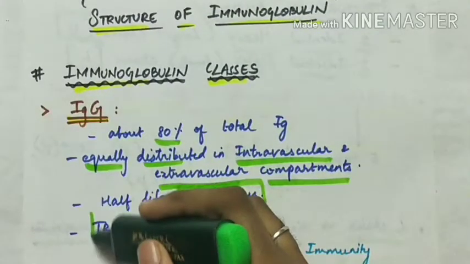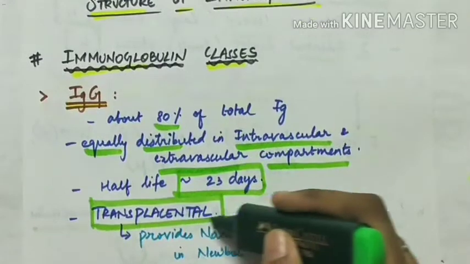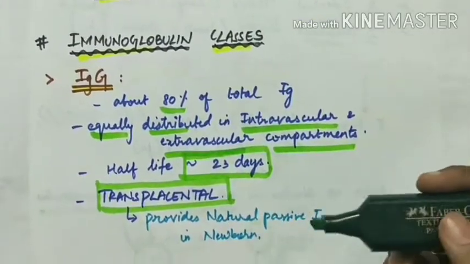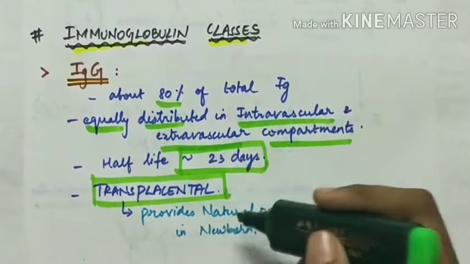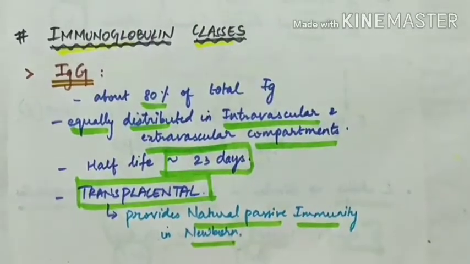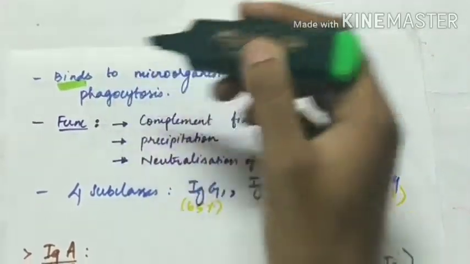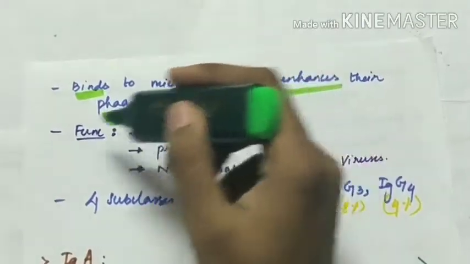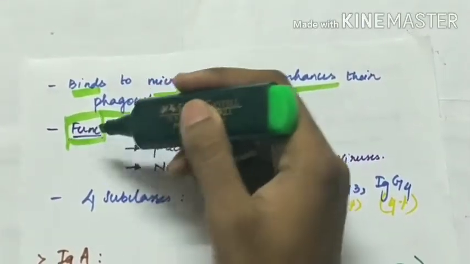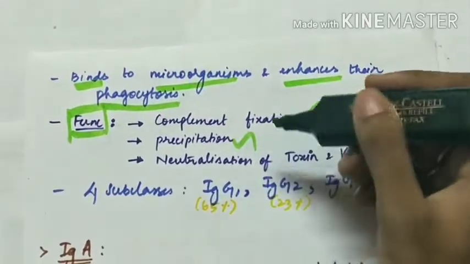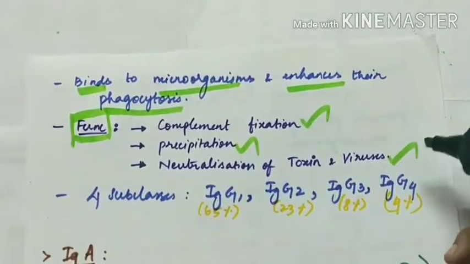It is the immunoglobulin which is transplacental, passing from the pregnant mother to the fetus. So IgG provides natural passive immunity in the newborn. IgG binds to microorganisms and enhances their phagocytosis. Functions of immunoglobulin G are complement fixation, precipitation, and neutralization of toxins and viruses.